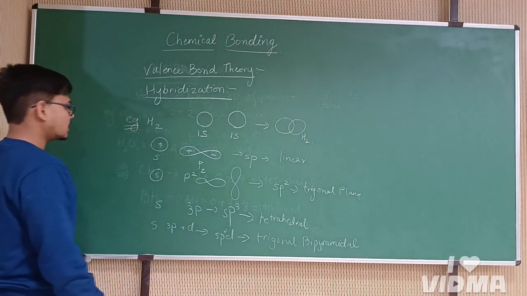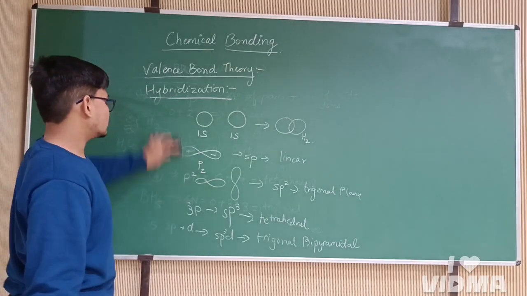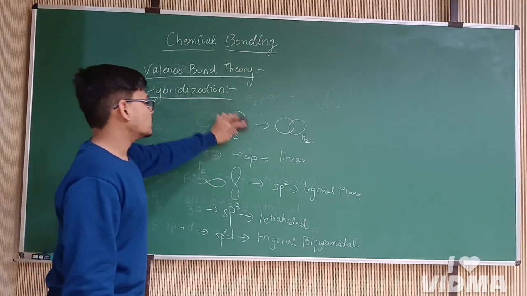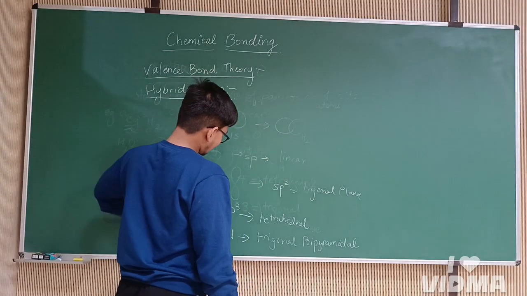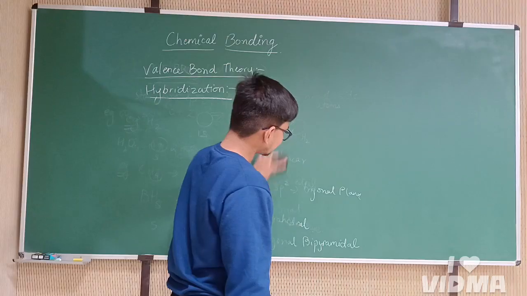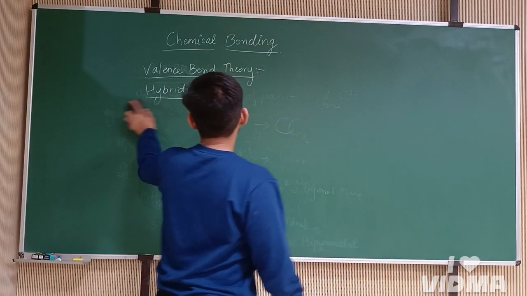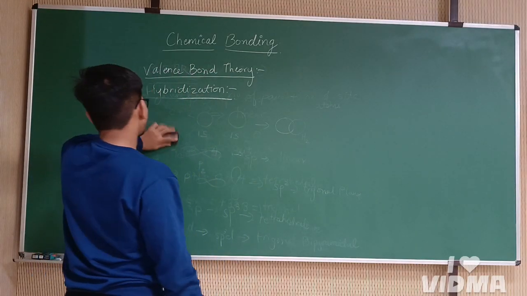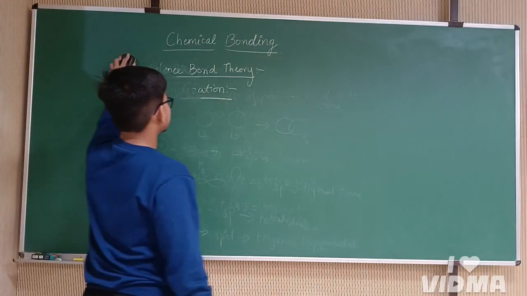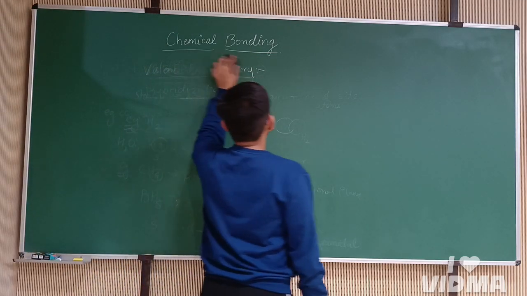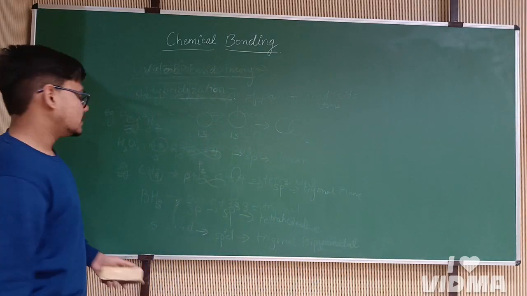The concept of hybridization involves this combination of different orbitals to form hybrid orbitals of equal energy to form bonds. Now, moving further, hybridization was not able to explain the magnetic behavior of molecules. So, to overcome this, another theory was developed, called the molecular orbital theory.